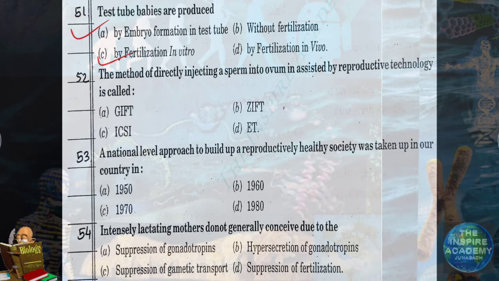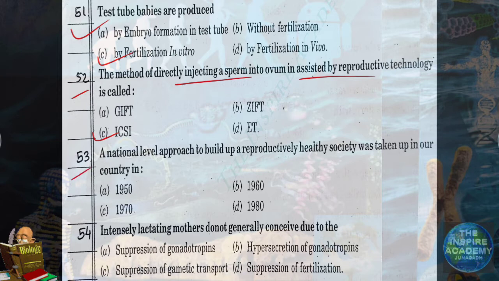Question number 52. The method of directly injecting sperm into ovum, assisted by reproductive technology, that is ART, is called ICSI, intracytoplasmic sperm injection. Option C is correct. Question number 53.